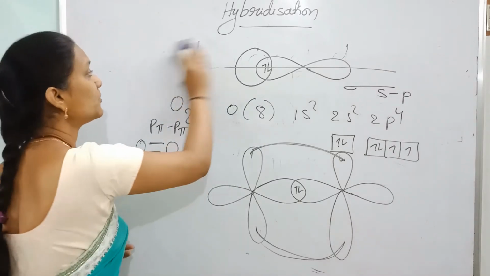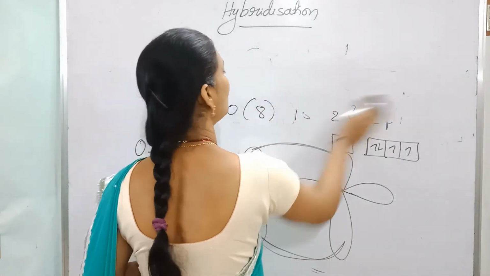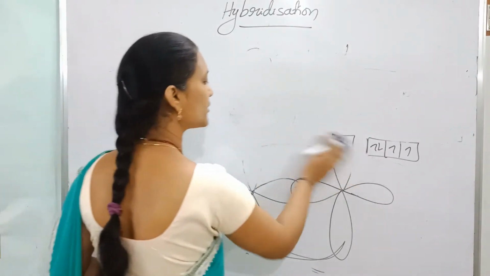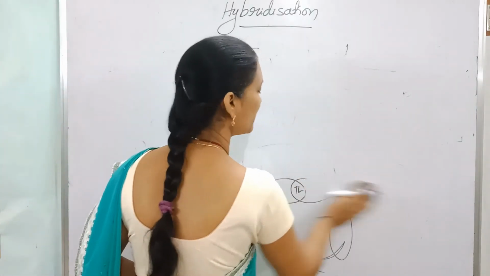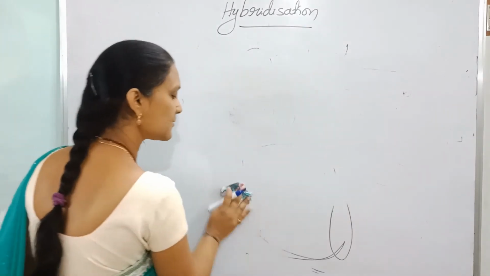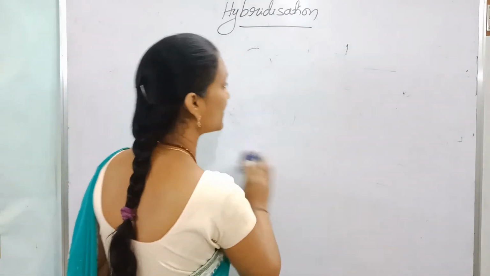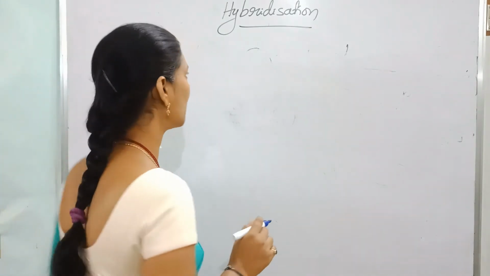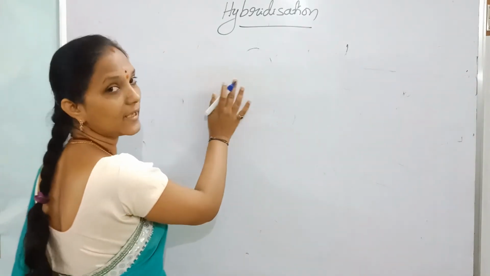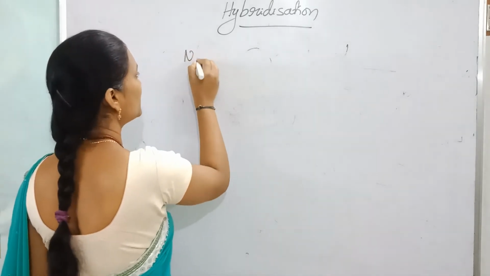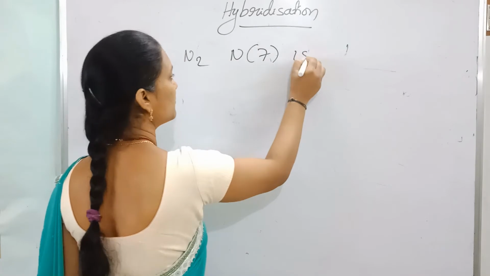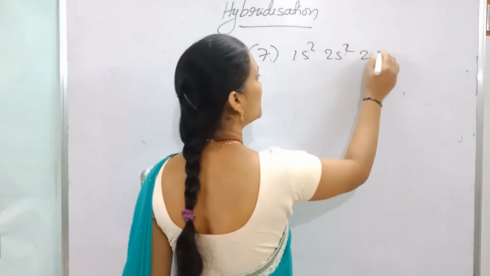Like that, if the N2 molecule is given, these are homoatomic, diatomic molecules. Using valence bond theory, we can explain the overlapping of orbitals, the structure of the molecule, and how many bonds are present. Now N2: nitrogen has atomic number 7: 1s2, 2s2, 2p3.